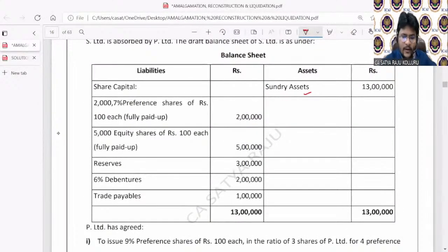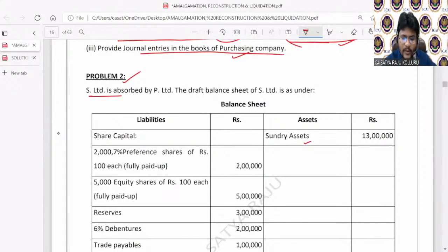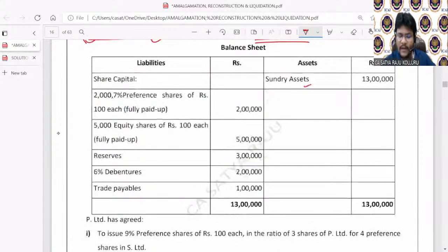Sundry assets is given. So first start here. S Limited is absorbed by P Limited. P Limited means purchasing company. S Limited means selling company. The draft balance sheet of selling company is given. Assets information is there. 7% preference share capital, equity share capital, reserves, debentures, trade payables.